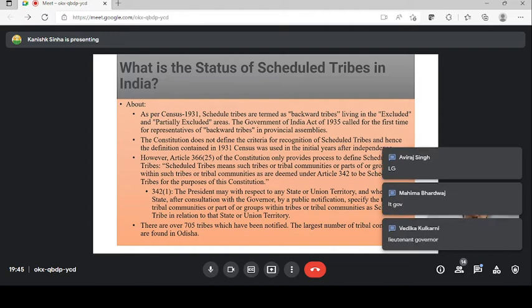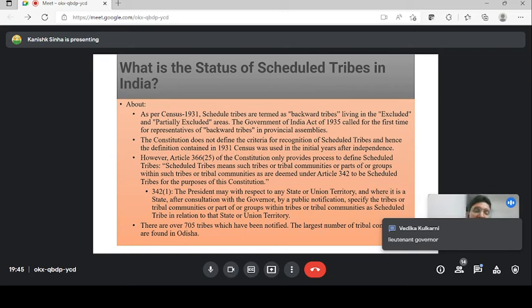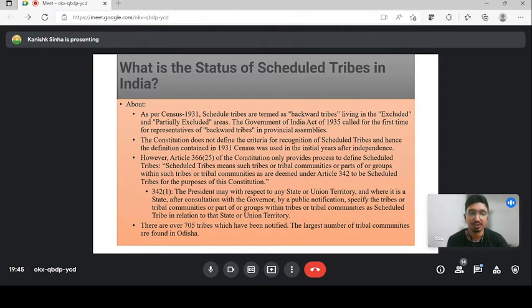LG, yeah. So Article 342 states that the president, after consulting with the governor or the lieutenant governor, will specify whether a particular tribe or community is a scheduled tribe or not. This is the only thing, but nowhere is the definition of scheduled tribes given in the constitution. Next slide. I guess it is done for this topic.